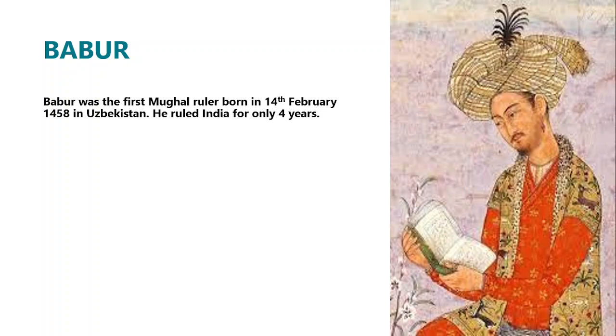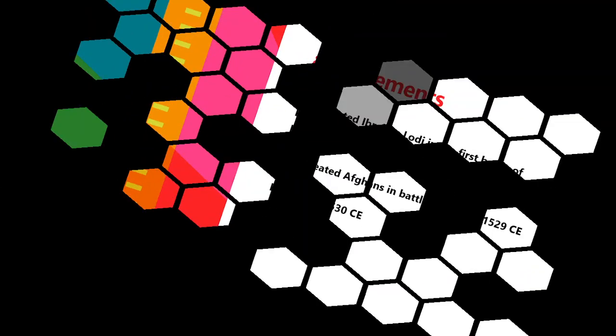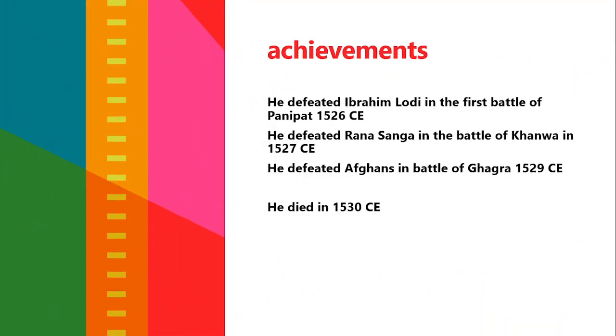Babur went on to defeat Rana Sanga, ruler of Mewar, in the Battle of Khanwa in 1527 CE. Babur was the first ruler, born on 14 February 1458 CE in Uzbekistan. He ruled India for only 4 years. His achievements were: this victory firmly established the Mughal rule in India.